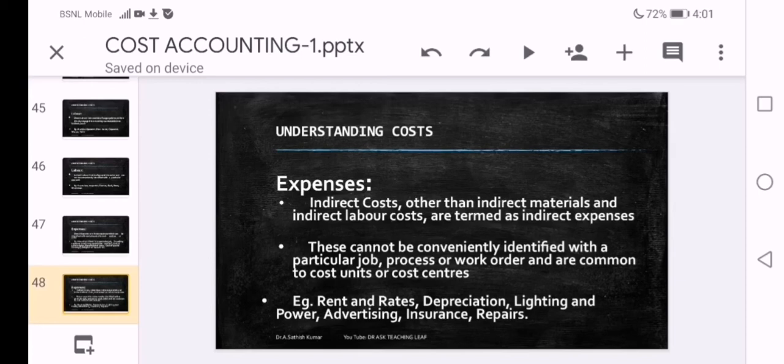Other than these two, if any amount is spent in the production process indirectly, it is called indirect expenses. So in the total indirect costs, some portion belongs to materials, some portion belongs to labor, and the leftover portion, which is not part of labor and material, is part of expenses. We call them indirect costs.